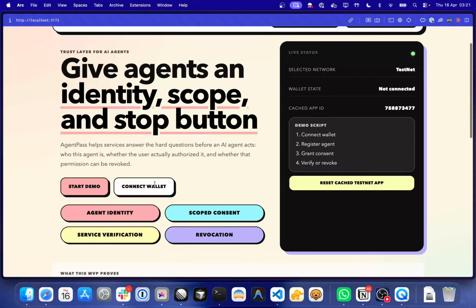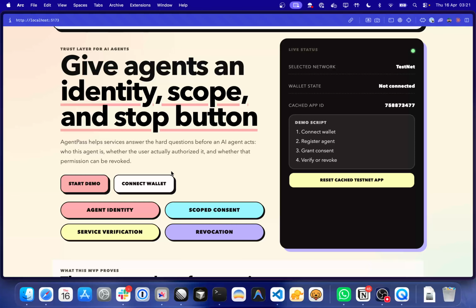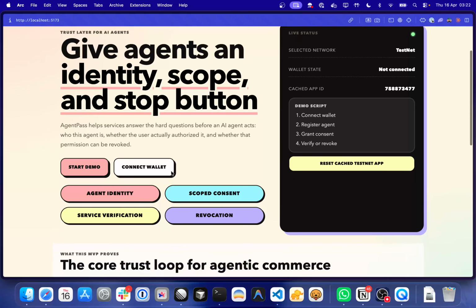So, the solution is here. AgentPass fills that gap. It gives every AI agent three things: an on-chain verifiable identity bound to the owner wallet, a scoped consent the user can grant, verify, and revoke, and a policy boundary that any service can cryptographically check before acting. Think of it like OAuth for AI agents, but it is programmable, revocable, and compliance-ready from day one.